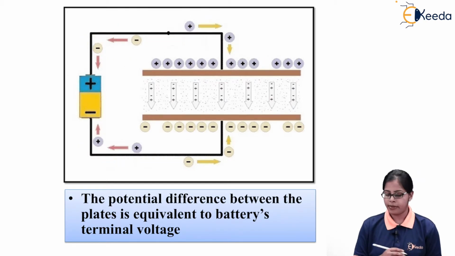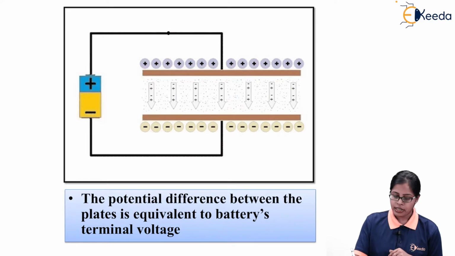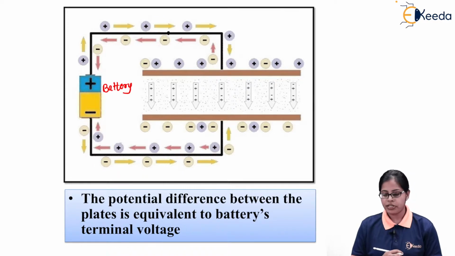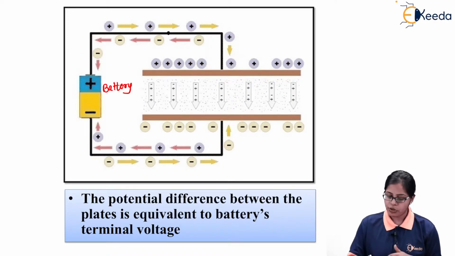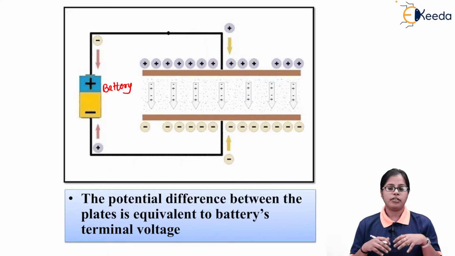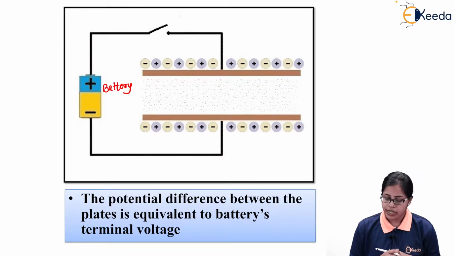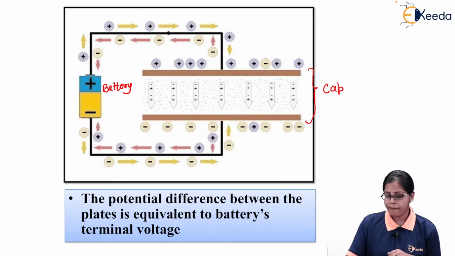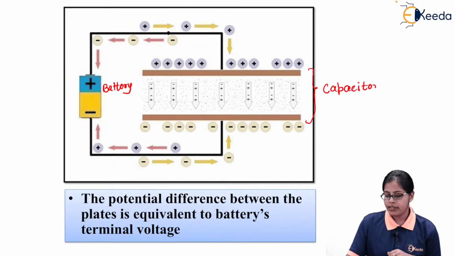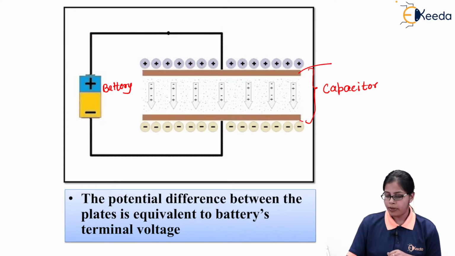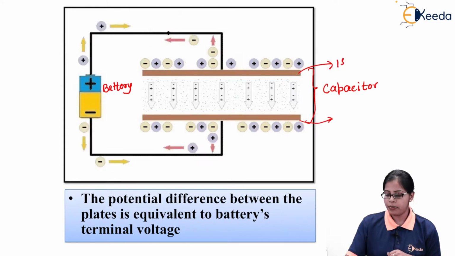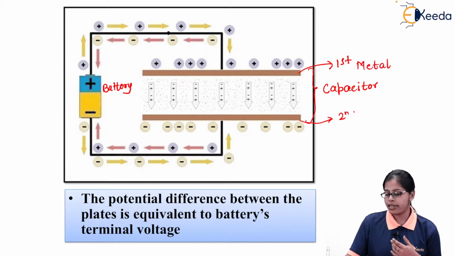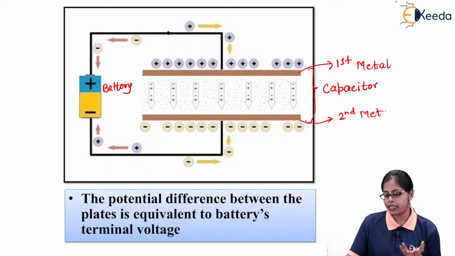As you can see in this diagram, this is nothing but indicating a battery. And obviously, if I switch on this battery, the external voltage is going to get applied. This is indicating a capacitor. That is, these two are the metal plates. This is the first metal plate, or you can say the conducting material. This is the second metal plate, that is the second conducting material.